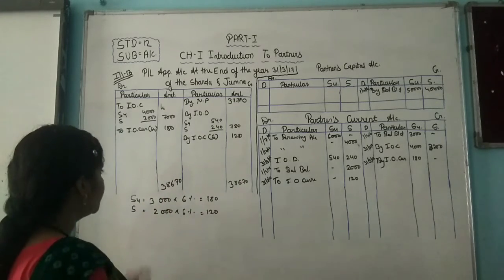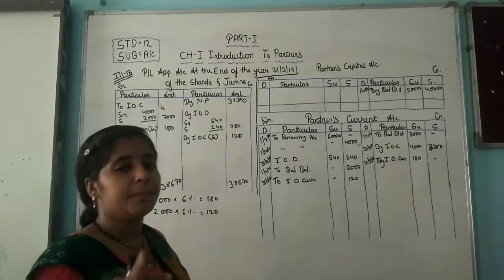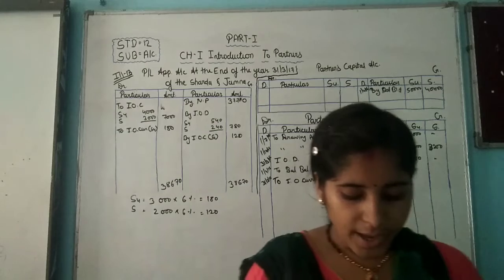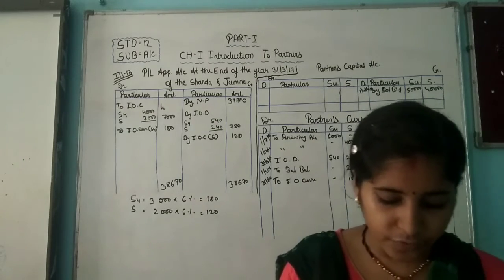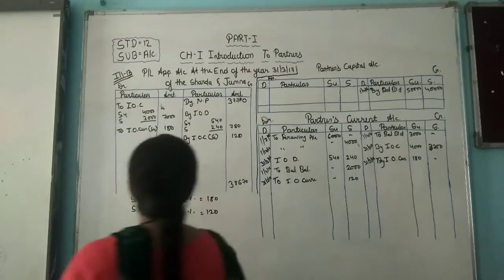Okay, now here it is divisible profit come, but in this divisible profit plus commission. So here if you are doing total and the divisible profit of it is 31,290.